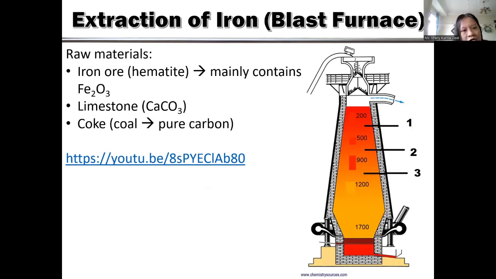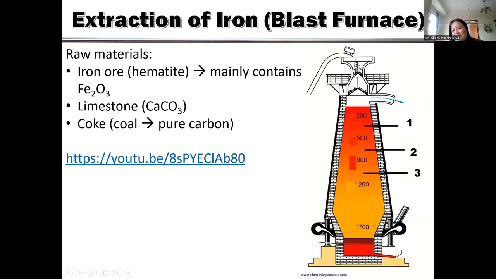Remember, the name of the ore of the iron 2 is hematite. This is actually iron 2. Okay, it mainly contains Fe2O3, and you need to add calcium carbonate, limestone, and coke. Coke is coal, pure carbon. So there are 3 materials that are necessary for the extraction of the iron. This process is called blast furnace.